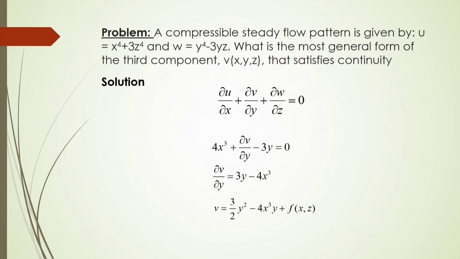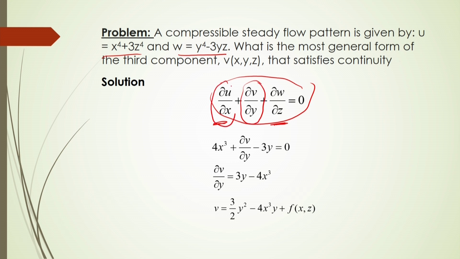Another example: a compressible steady flow pattern is given by u equals this and w equals this. Here, the x direction and z direction velocity components are given to you. What should be the y directional velocity component or velocity distribution equation, that you have to find out from the continuity equation. So in this case the continuity equation will follow.